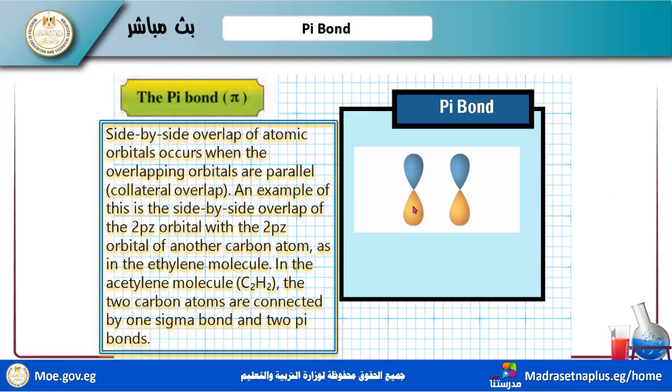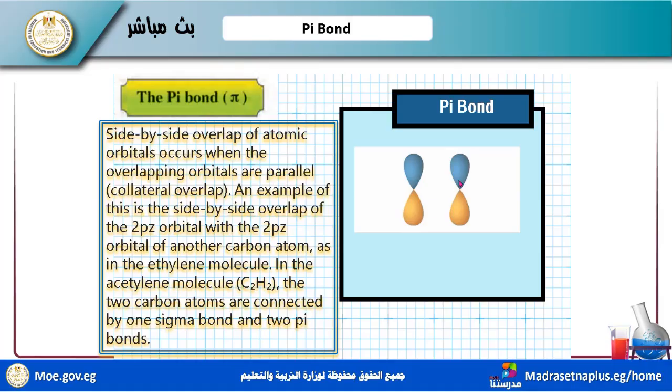This is side by side overlapping between two orbitals. Side by side overlapping of atomic orbitals occurs when the overlapping orbitals are parallel, and this makes a pi bond.